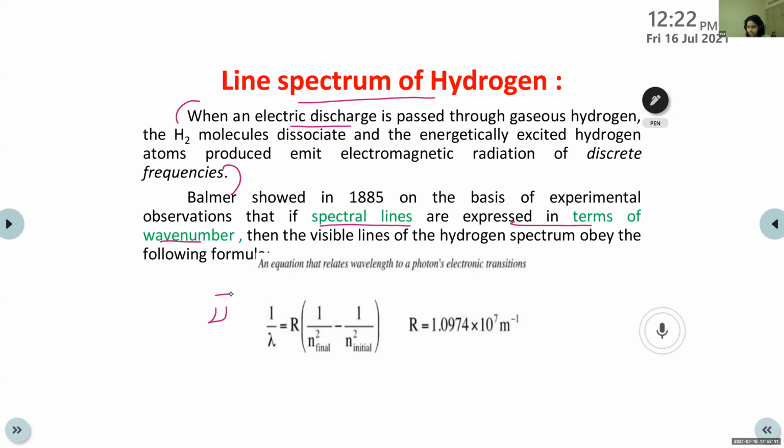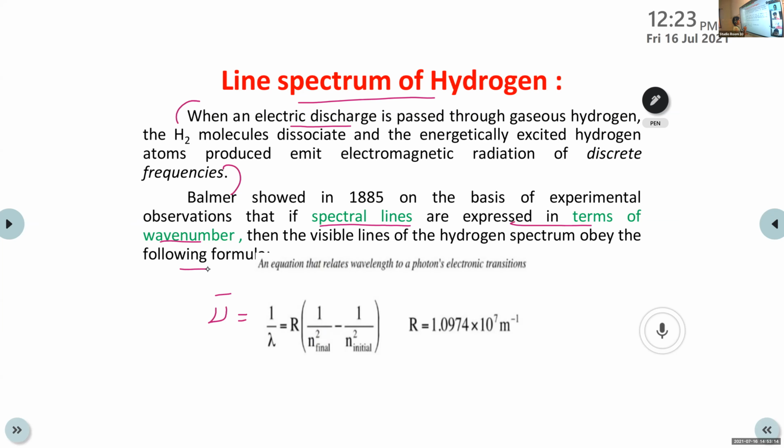Then the visible lines of the hydrogen spectrum. We have learned different types of electromagnetic radiations: gamma ray, X-ray, UV ray, visible, infrared, microwave, radio wave. Here we are explaining the visible light. Among these, the visible lines of the hydrogen spectrum obey this formula.